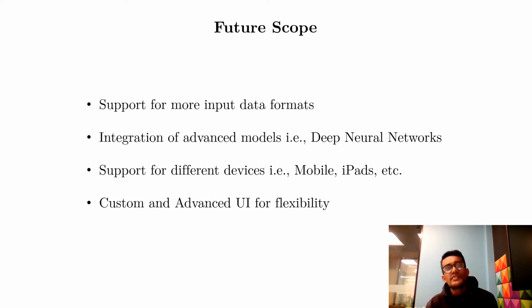We also want to get access to different devices such as mobile and iPads. We are also looking to support the Rules framework on different platforms so that a user can have more flexibility to use the whole framework on different devices. And finally, we are also looking to give the user more flexibility in the user interface, so a user can design the whole user interface based on his need. So in the API version, we are also looking to support the advanced user interface for the user's flexibility and feasibility.